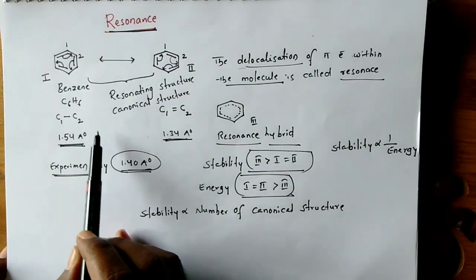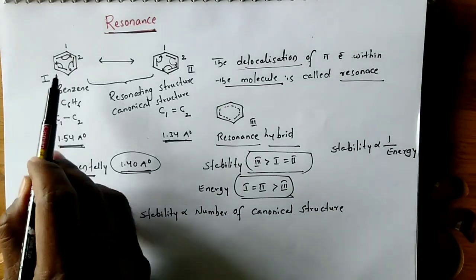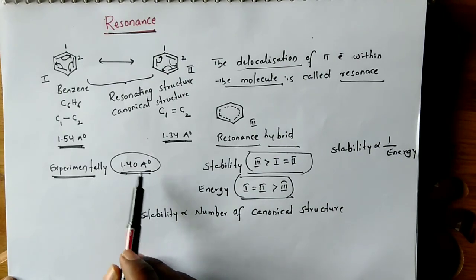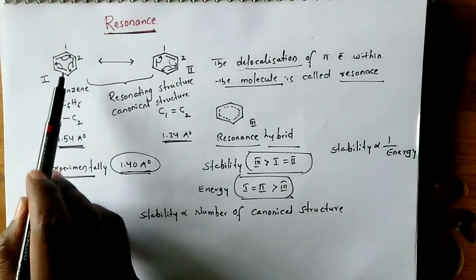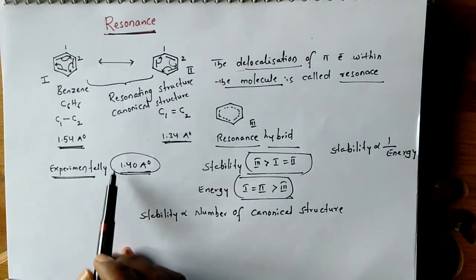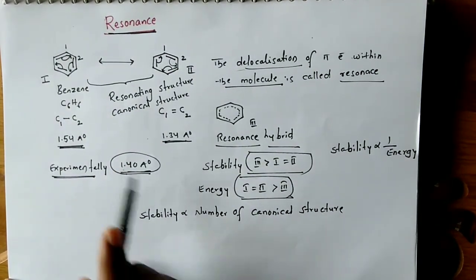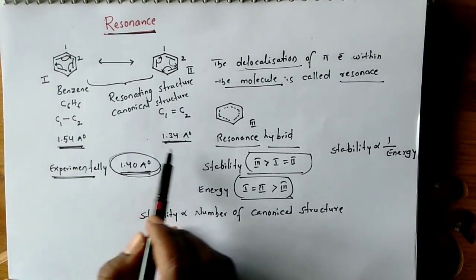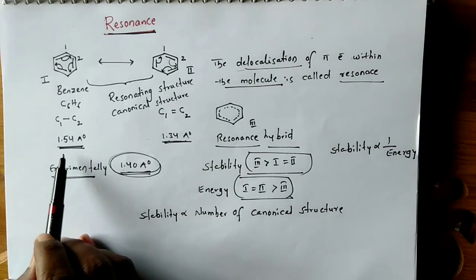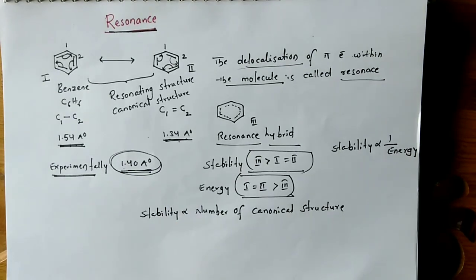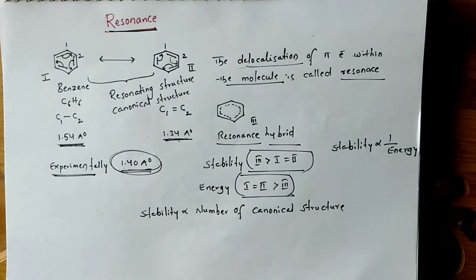Here you can observe the bond length in benzene is 1.40 angstroms. Means what? Due to this resonance, the single bond gets some double bond character and the double bond gets some single bond character. So the bond length between carbon and carbon is intermediate between these two. Single bond length 1.54, double bond length 1.34, actual bond length is 1.40.